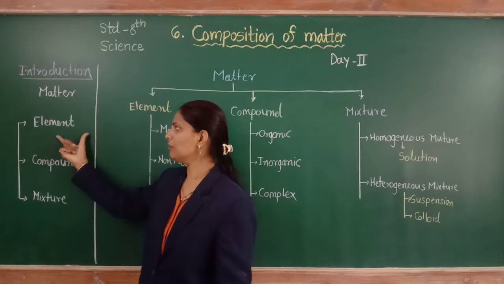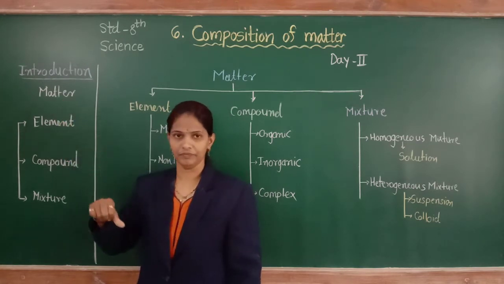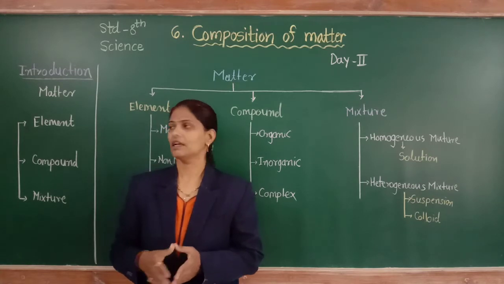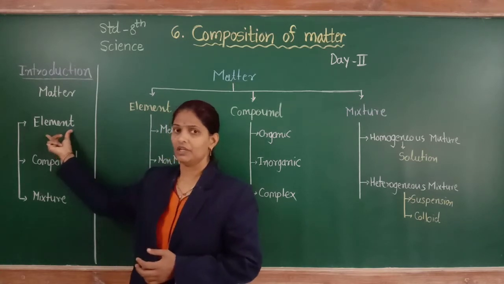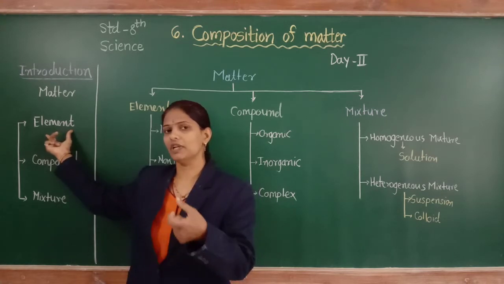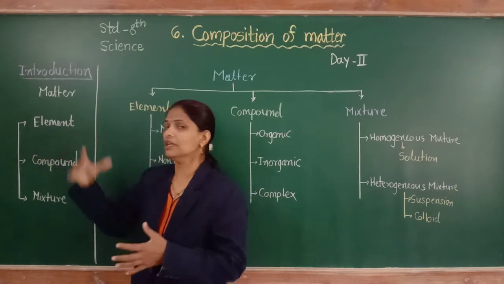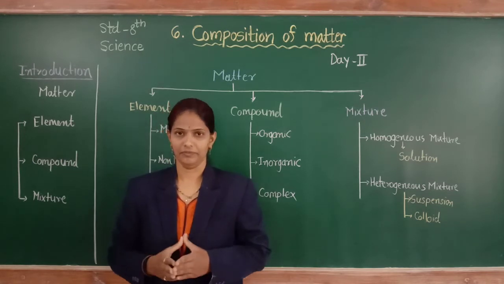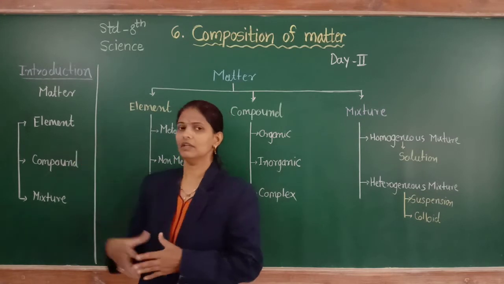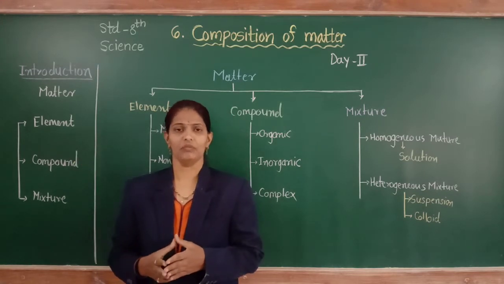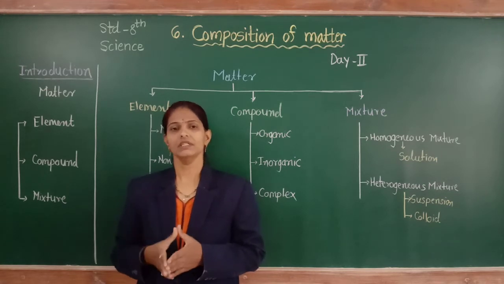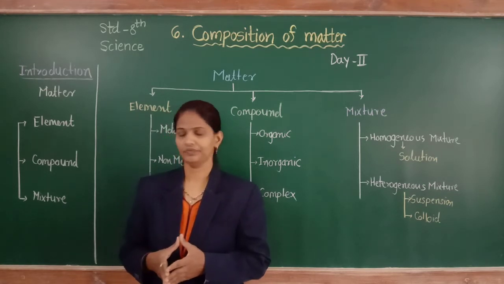So what is an element? It is a type of matter that cannot be subdivided into simple substances. It means it is indivisible. The smallest indivisible particle of an element is an atom. For example, hydrogen, sodium, chlorine. These are elements that cannot be simplified any further.